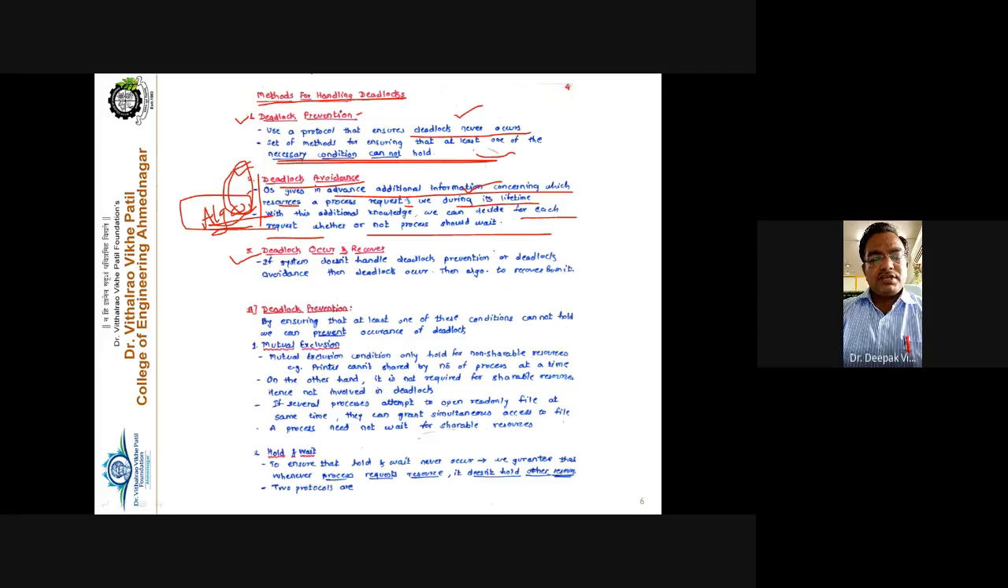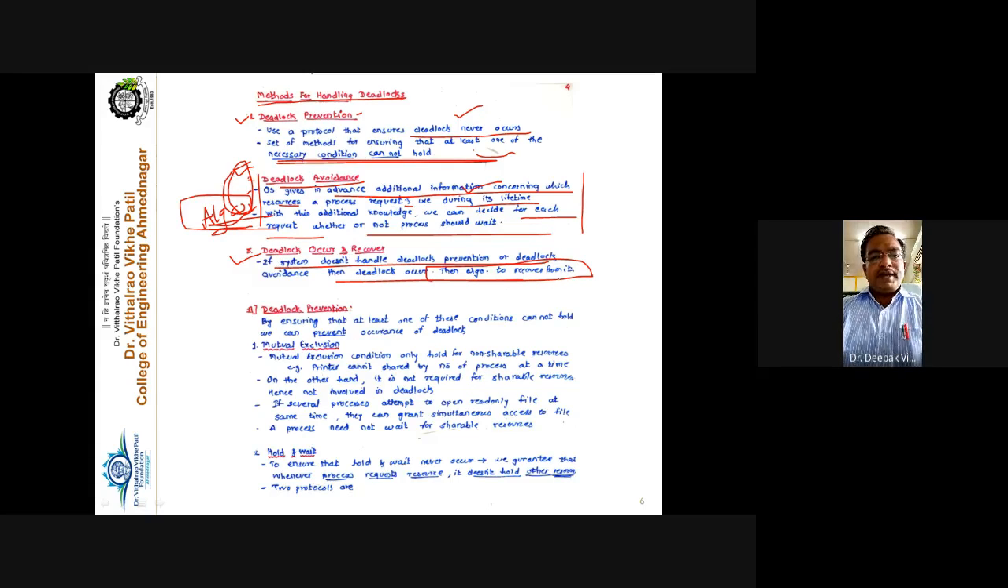So it has to check the request or demand or the need given by each and every process from time to time. We'll see deadlock avoidance in detail. And the next point is that if the system does not handle deadlock prevention or deadlock avoidance, then deadlock occurs in the system, and then we need an algorithm to recover from that particular deadlock.